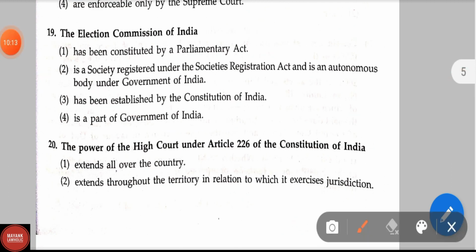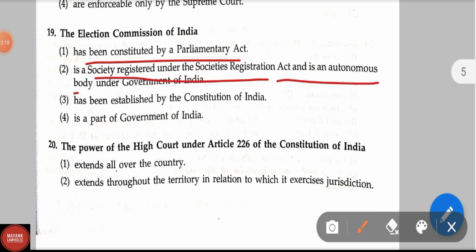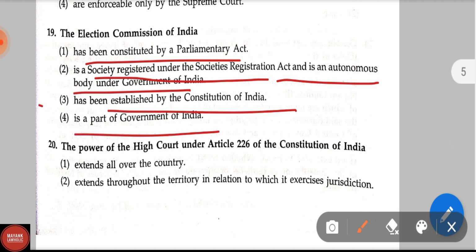The Election Commission of India has been constituted by the Parliamentary Act, is a society registered in the Societies Registration Act, is an autonomous body under Government of India, has been established by the Constitution of India, is a part of government thereof. Correct answer is option third, has been established by the Constitution of India.